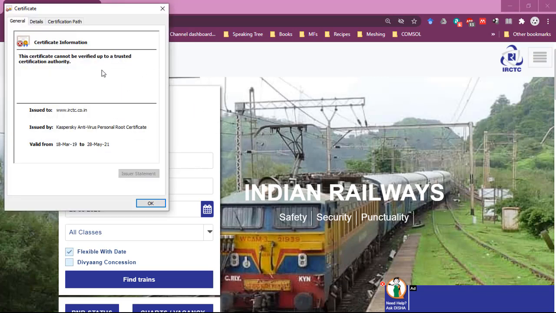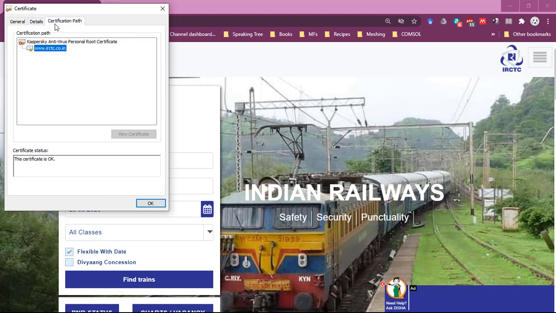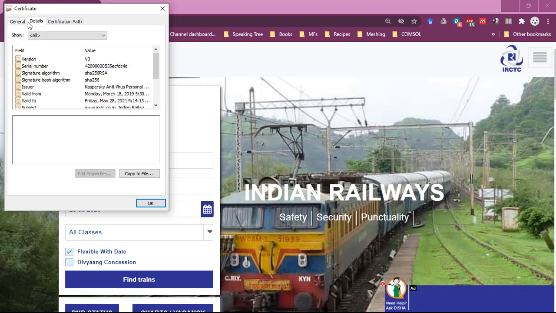So what is written here? Certificate information: this certificate cannot be verified up to a trusted certification authority. Okay, it is not certified. Yeah, I want to show you this. What are the details of the certificate? This is the serial number, and what is the algorithm they have used? See, SHA 256 RSA means they are using RSA. So this is using the RSA algorithm which we are studying, which is given by Rivest, Shamir and Adleman.